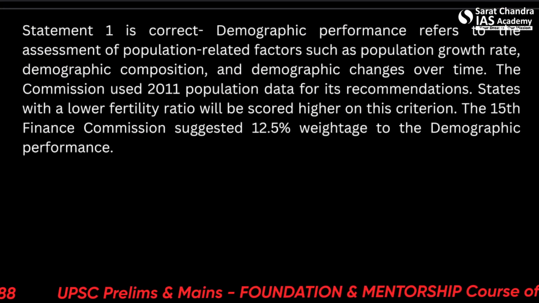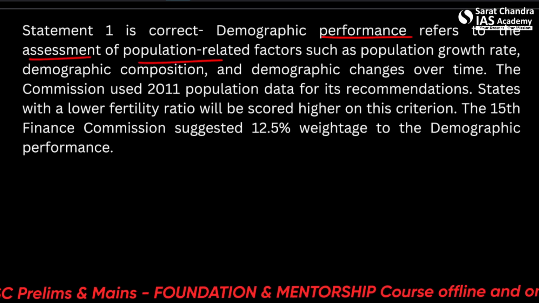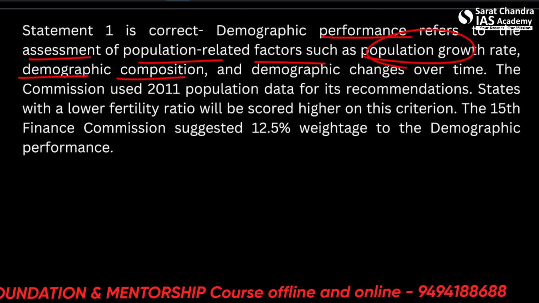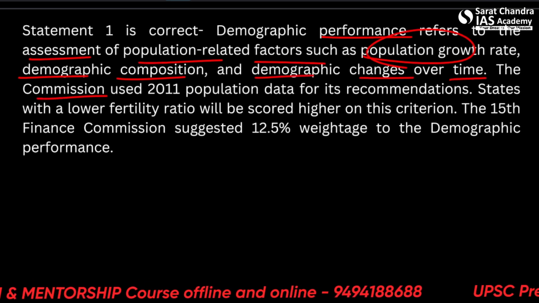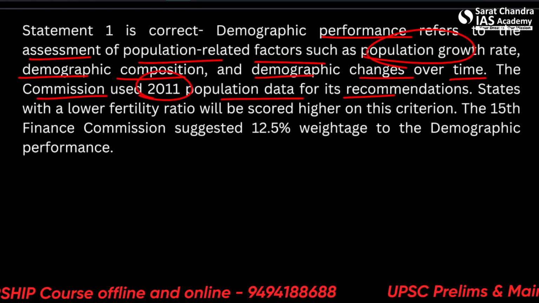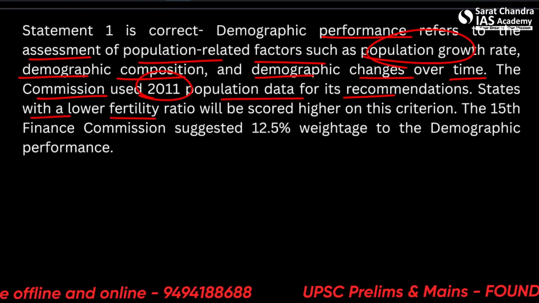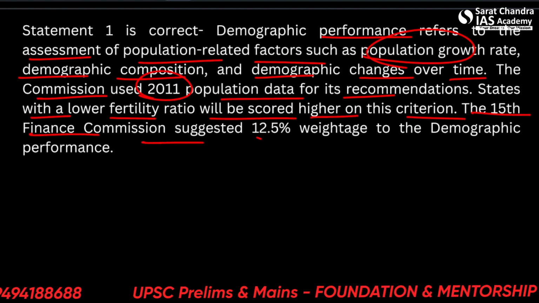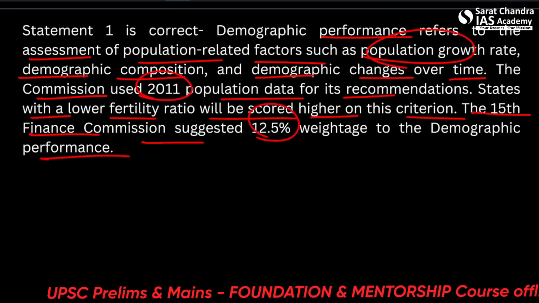So statement 1 is correct. Demographic performance refers to the assessment of population related factors such as population growth rate, demographic composition, demographic change over time. The Commission used 2011 population data for its recommendation. States with a lower fertility ratio will be scored higher on this criteria. The 15th Finance Commission suggested 12.5% weightage to the demographic performance.